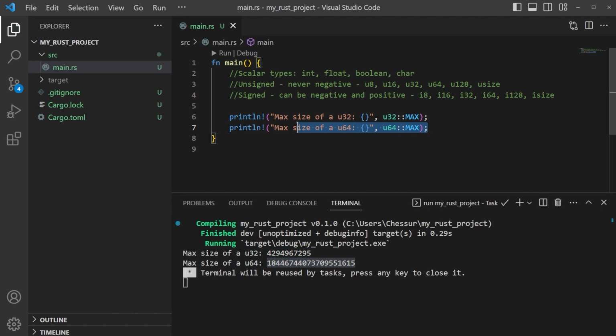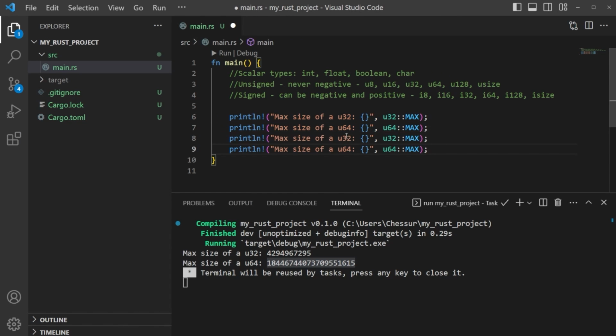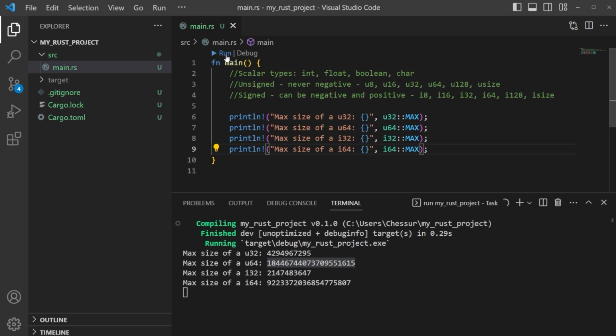We could do the same thing. I'm just going to copy both lines and we can look at the i's here. So if we just replace the U with an I in both of these and just see if there's any differences here. Run this. And you can see there are some differences here as well. All right, so keep that in mind. The differences again between unsigned and signed integers. We know unsigned can never be negative, while signed can be negative and positive.